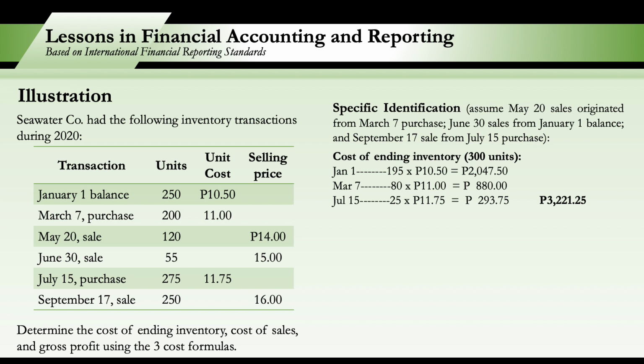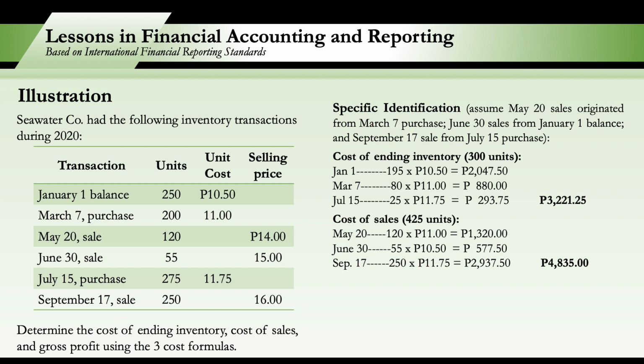And then for the July 15 purchase, we have 275, and then sold on September 17 ay 250. So may natirang 25 at 11.75 per unit. So that's 293.75. So 25 times 11.75, 293.75 plus 880 plus 2,047.5. Our total cost of ending inventory, 300 units, is 3,221.25. Next, for our cost of sales.